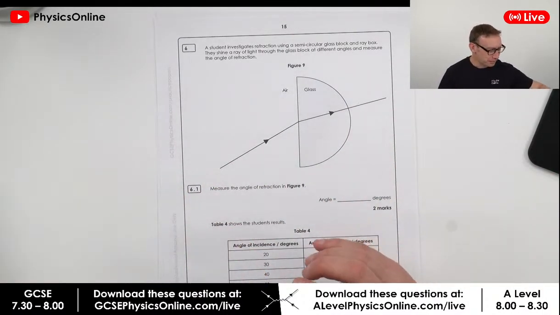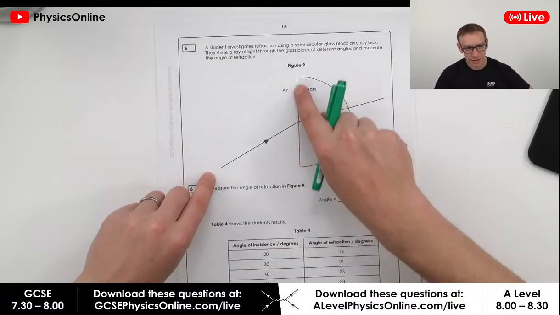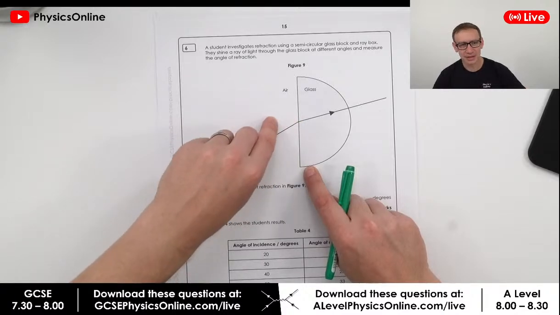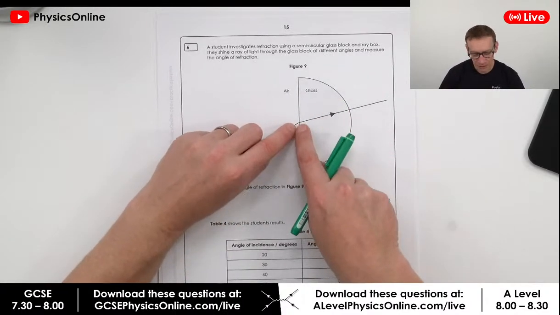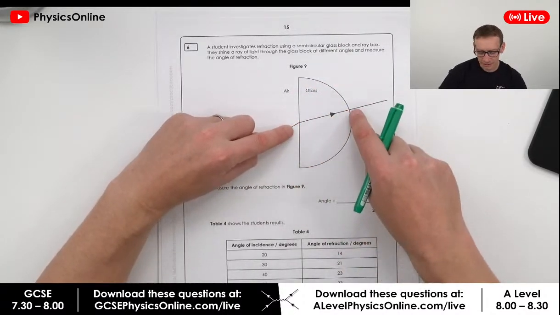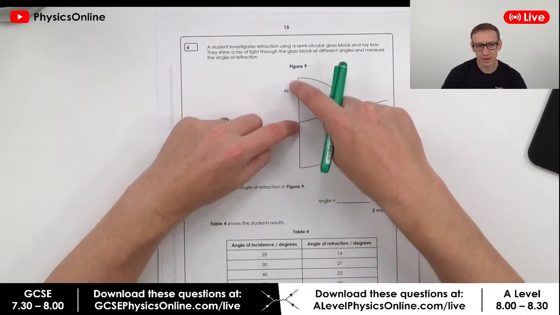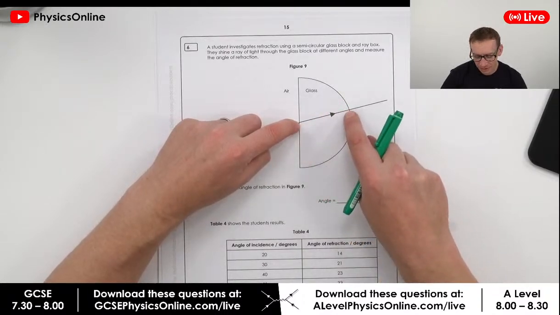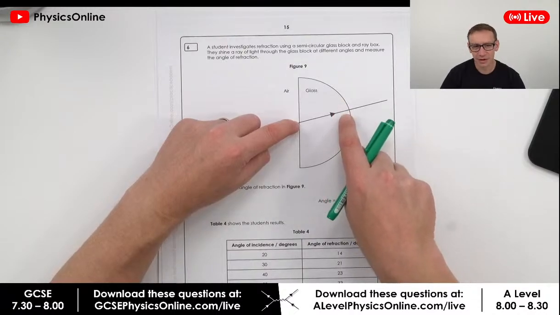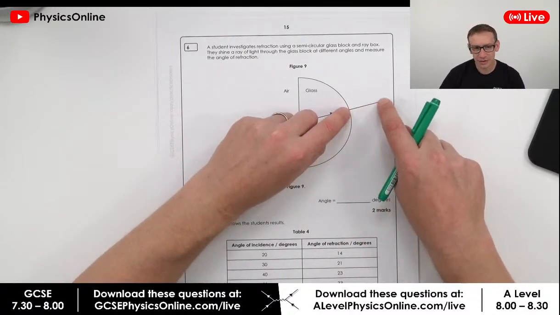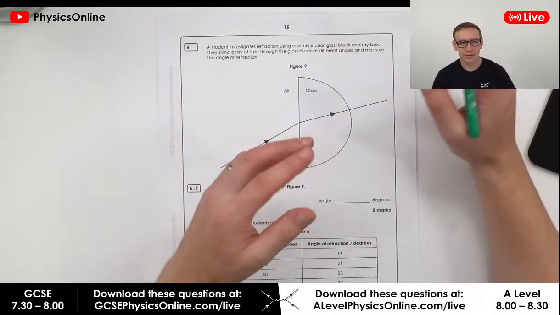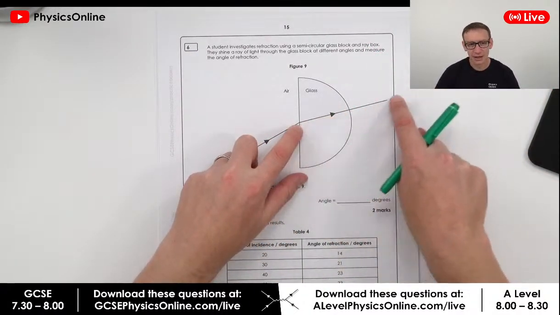Well, the reason is if we think about what's going on, when it meets this flat surface here, there's going to be a change in direction because this is meeting that surface at an angle. When it meets this surface over here, because this is a semicircle and this is meeting the very centre of that semicircle, the angle of incidence is going to be 0, because this is equal to the normal, at 90 degrees to the surface, and this also leaves at 90 degrees to the surface. So the angle of incidence and the angle of refraction is 0, so it just passes out here in a straight line.